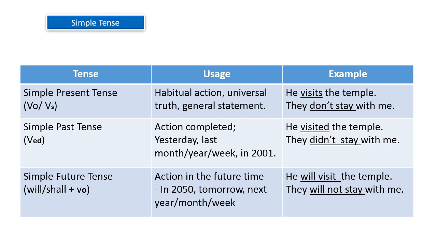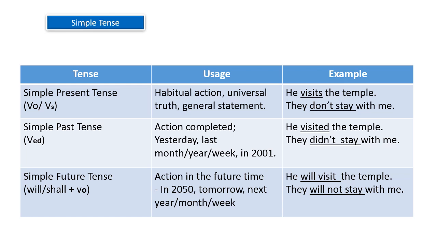Same with the negative sentence: they don't stay with me. Here the helping verb used is don't, do not. It shows negation, but here the main verb stay is in present tense, so this indicates current time.